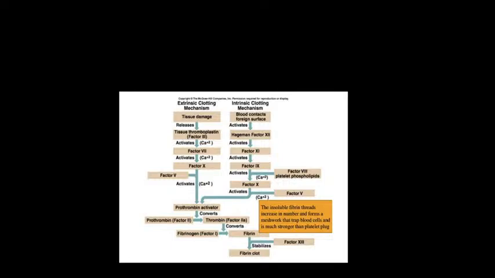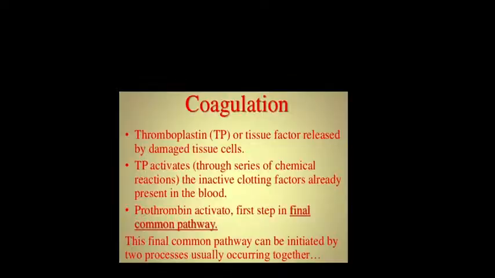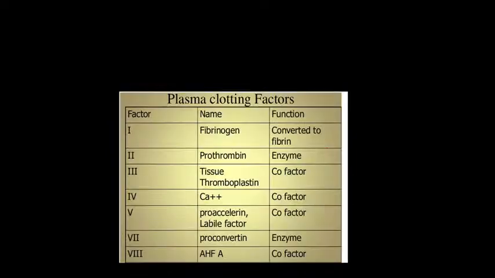Both of them will come together to form prothrombin activator. Initially they said that is the final common pathway, prothrombin activator. Here prothrombin activator is the final common pathway. So both of them, 3, 7, 10 and 12, 11, 9 and 10, have come to this prothrombin activator. This prothrombin activator converts prothrombin, which is factor 2, into thrombin. The small letter a means activated. If they write i, it is the inactivated form.